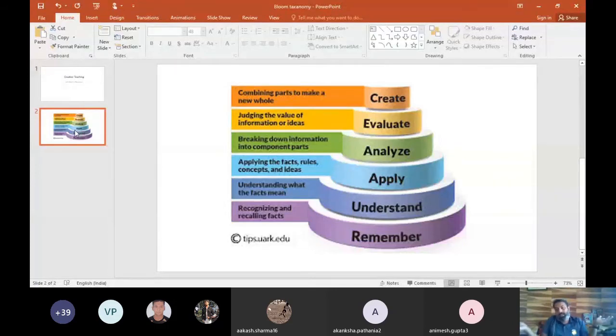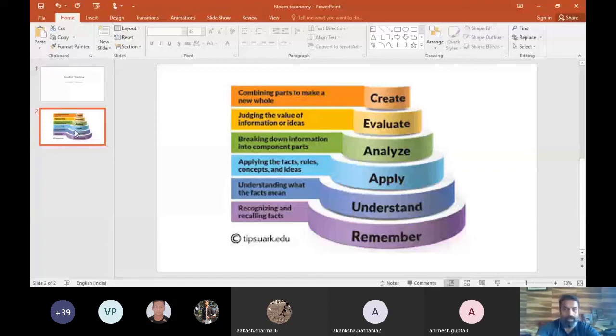Because very simple, if you want a child to compare you need to have more than one situation. To compare you need to have more than one skill experience. But if the child has only done one skill, if the child has only been provided one type of experience, there is nothing for the child to compare. So because you have made the athlete apply only one skill in only one condition, how will he analyze? Because to analyze, you need to have more than one experience. With one experience, you cannot analyze.